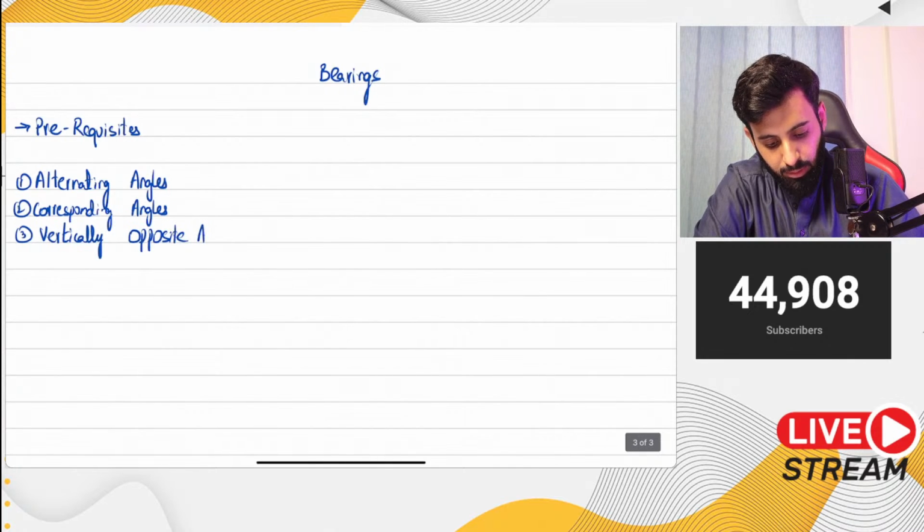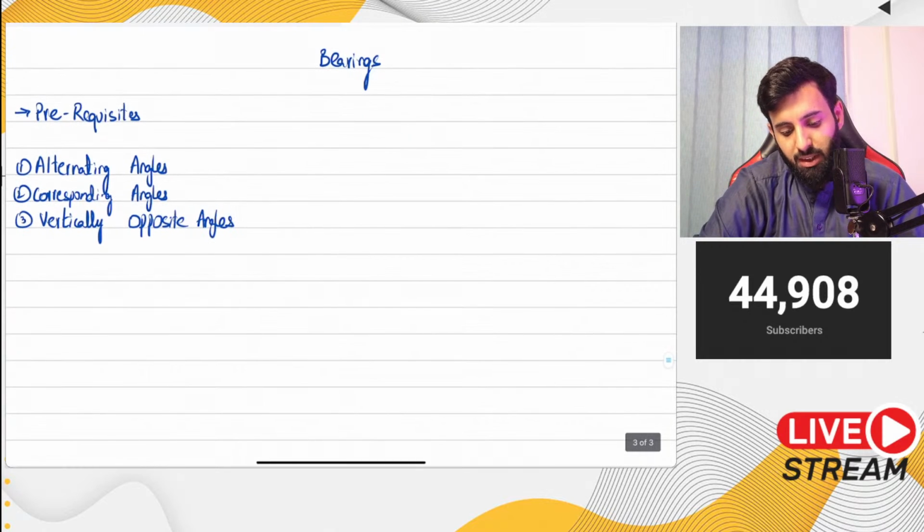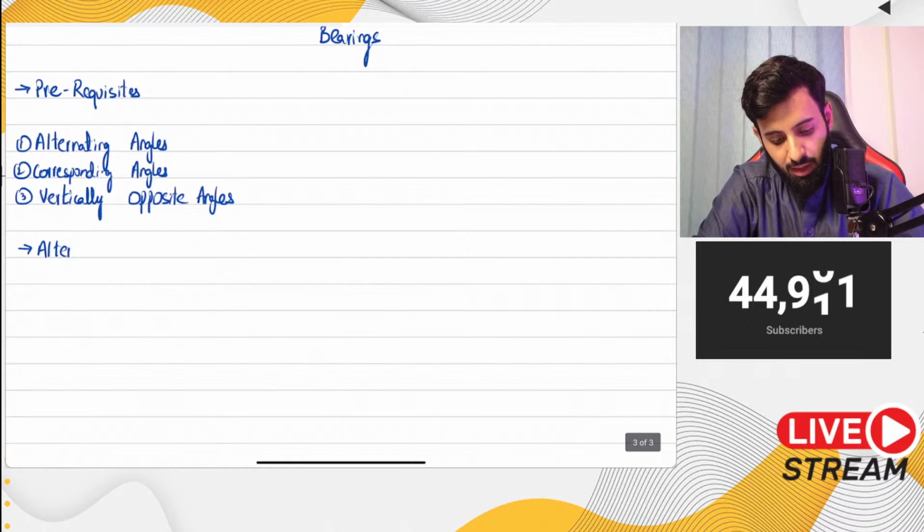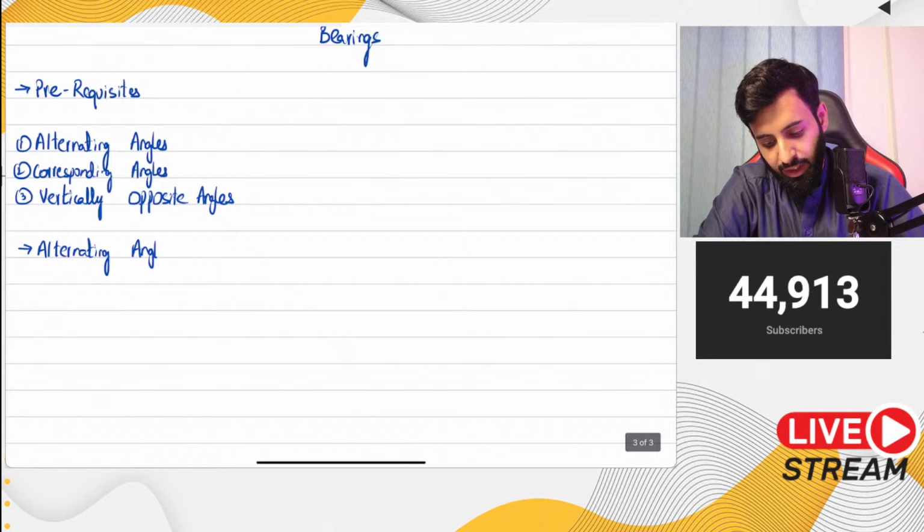Okay, now let's go over them one by one. So basically let's start with alternating angles. Now alternating angles exist if you have a pair of parallel lines. The second you have a pair of parallel lines, you will have alternating as well as corresponding angles. Okay, so with alternating angles, what do we look for?